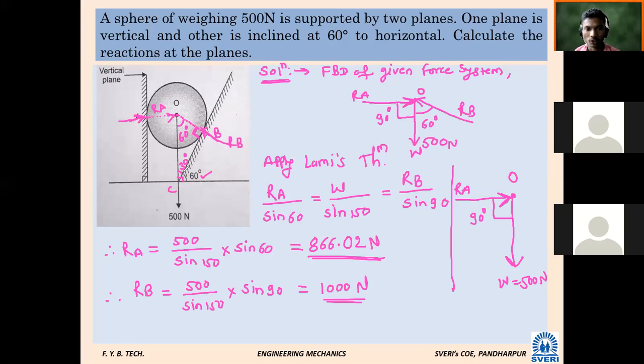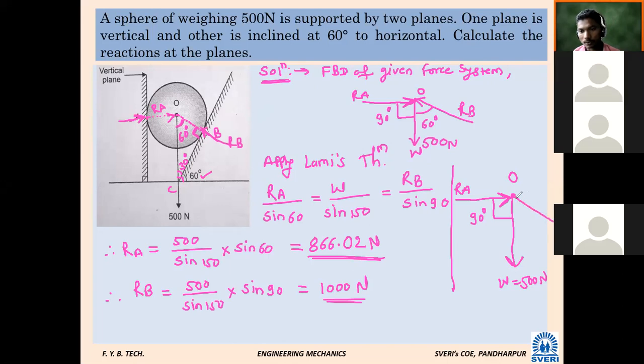मला दोन इन्क्लुडेड अँगल माहित आहेत. कुठले? ऍट पॉइंट B, ऍट पॉइंट C. At point C there is 30 degree angle, at point B there is a 90 degree angle. So what will be the angle at point O? 180 minus काय असेल ते करा, हे 30 आणि हे 90. 180 minus 30 minus 90. How much it will be? 60 degree. It will be 60 degree.